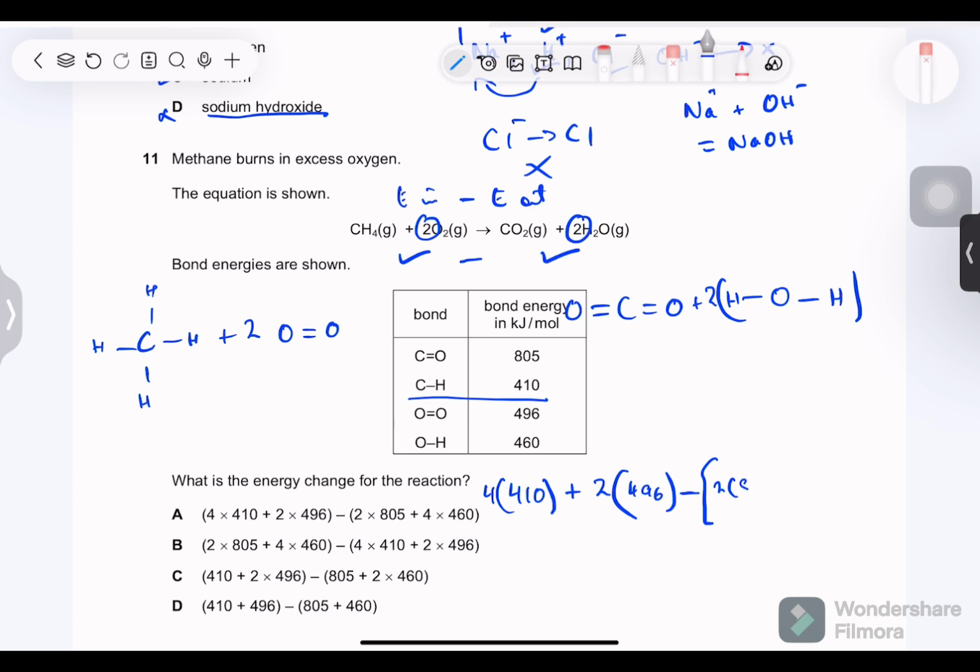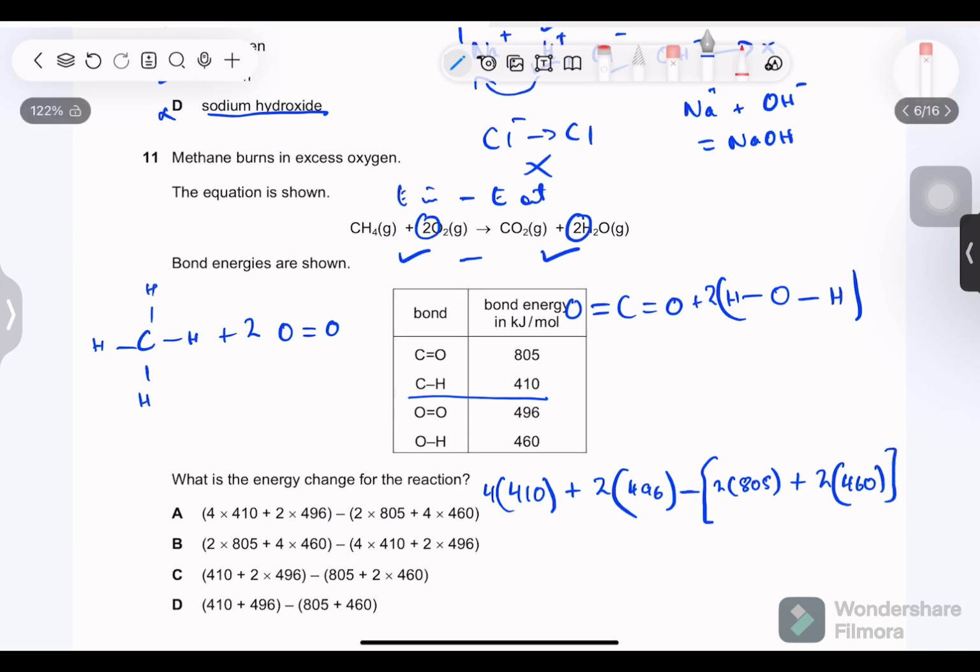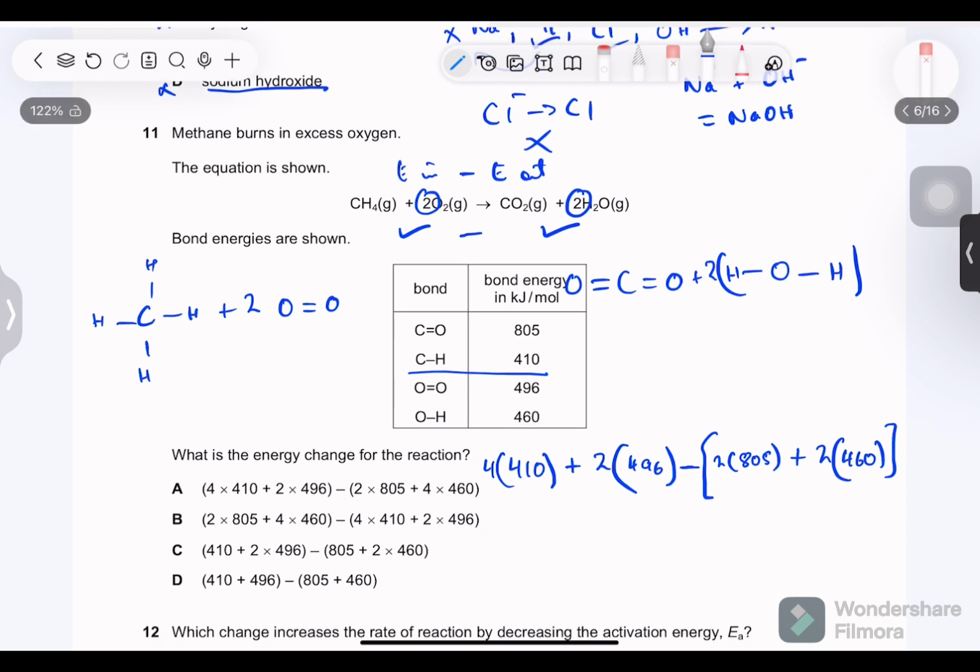So 2 times 805 plus 2 times 460. Option A seems to be correct. No, it has 4 over here. Not correct. Or is it? It is correct. My mistake.